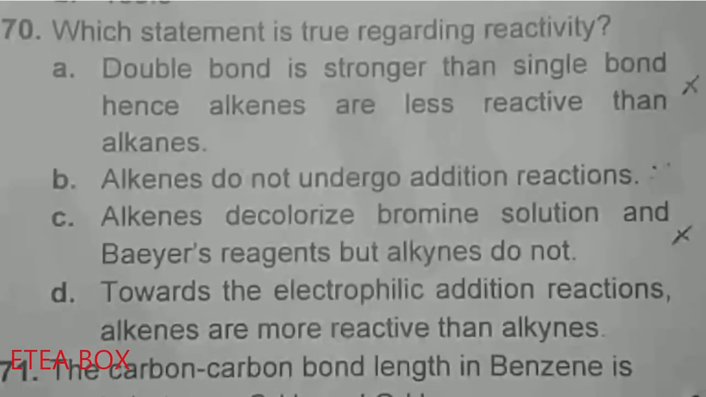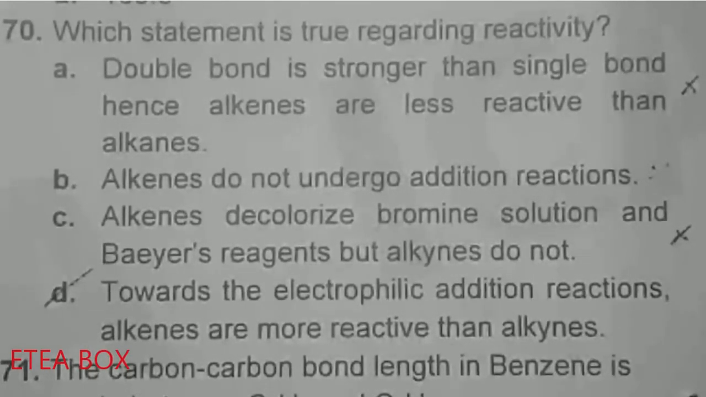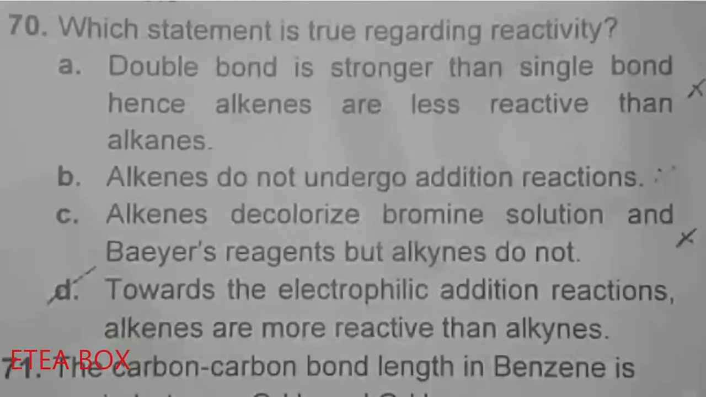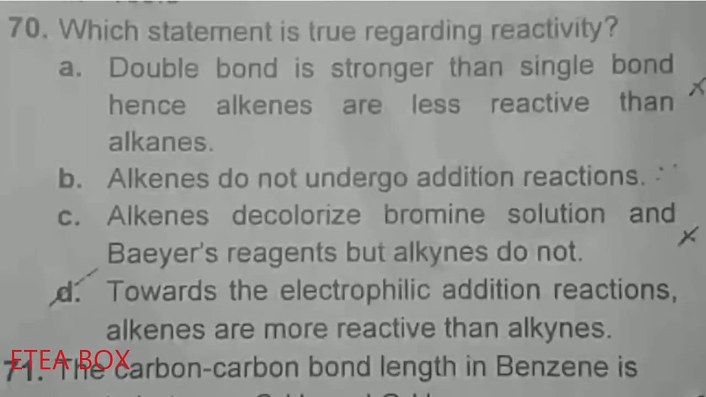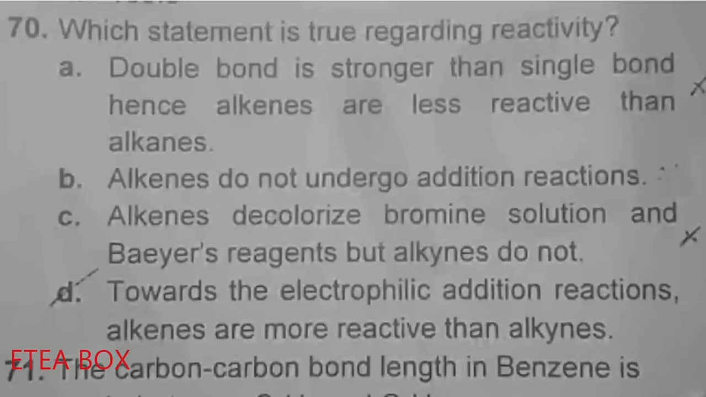Look at the D. Towards the electrophilic addition reaction, alkenes are more reactive than alkyne. Option D is correct here because alkene has less charge density, and that's why electrons can be easily available for the electrophile, while in alkyne the volume is greater in pi bond. So in that case the electrons are not available to the electrophile. So option D is correct here.